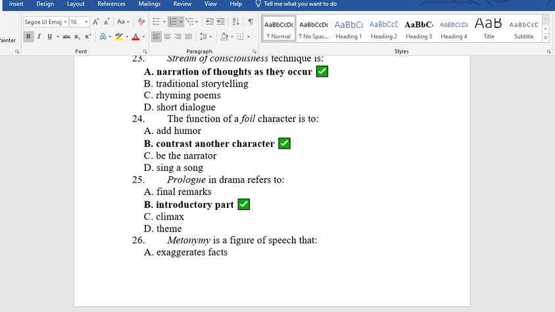25. A prologue in drama refers to A. Final remarks. B. Introductory part. C. Climax. D. Theme. The answer is B, introductory part, while epilogue is the one that comes at the end of the drama.